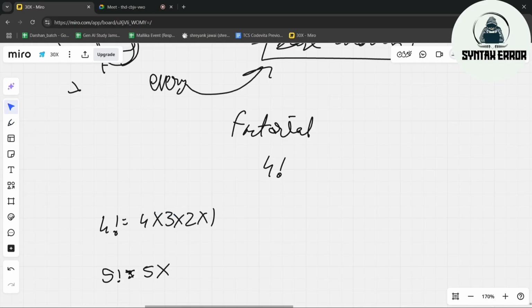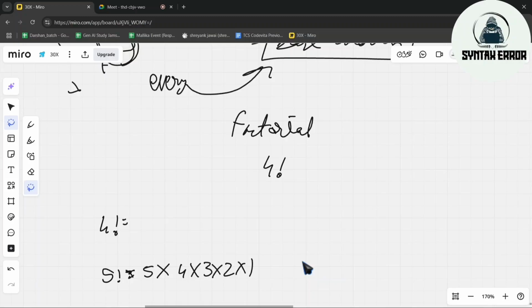So you'll write 5 into 4 into 3 into 2 into 1. So this is 5 factorial. What you can do is, if this whole thing is 4 factorial, you can bring this 4 factorial here, right?